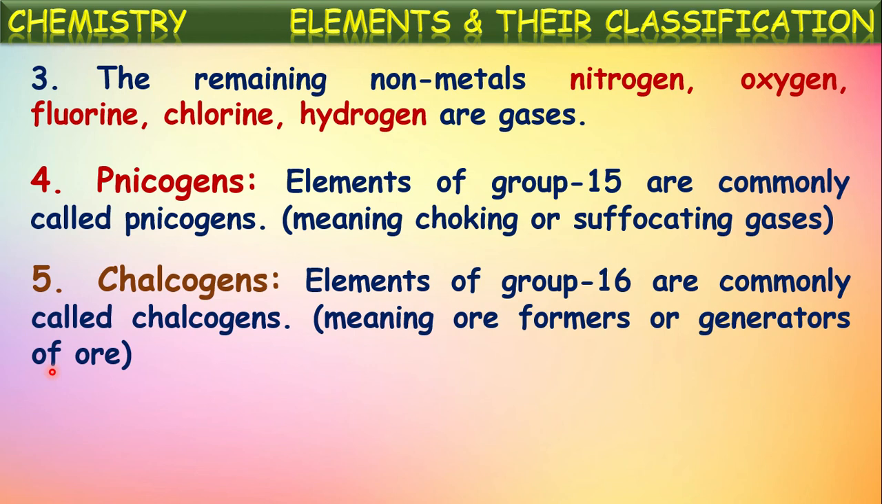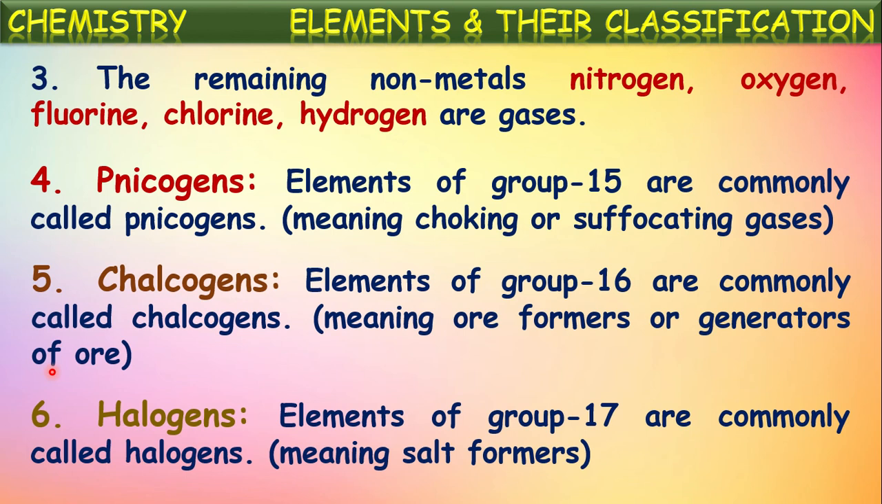The meaning of this word is ore former, or ore generators, because most of the metals exist in combination with these 6A group elements, or 16th group elements. Based upon this reason, these 16th group or 6A group elements are called chalcogens. Oxygen, sulfur, selenium, tellurium, and polonium. So these elements are called chalcogens.